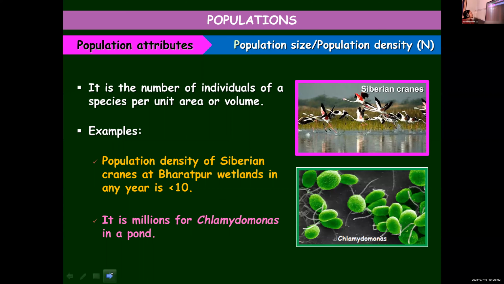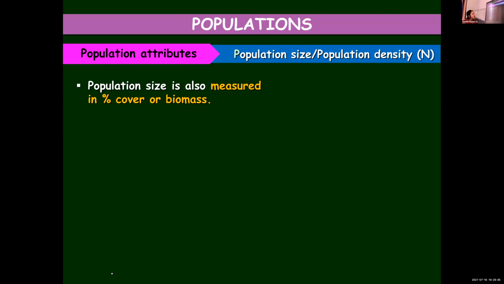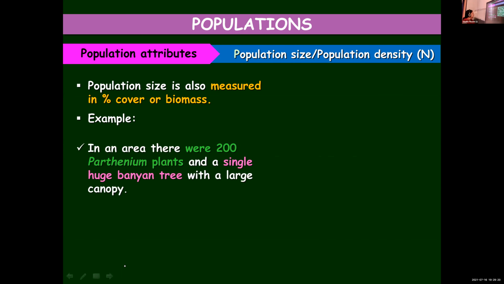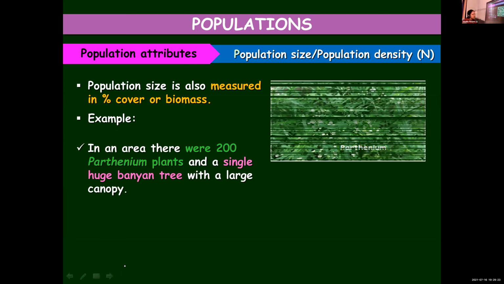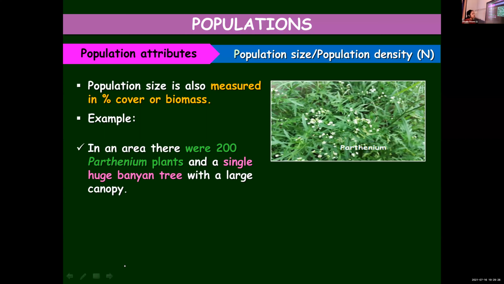Population size is also measured in percentage cover or biomass, in terms of the organic matter present in them. Not only by counting in terms of number, you can even measure them in terms of biomass. So here you can see, in an area, 200 Parthenium plants. Parthenium is a weed. Weeds, you know, are usually found in crop fields, and we remove them for the main crop plants to grow healthy. And a single huge banyan tree with a large canopy.